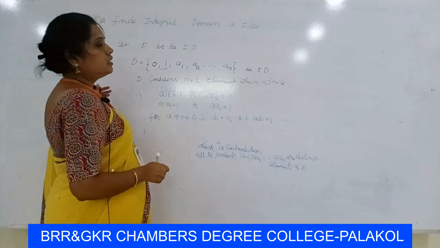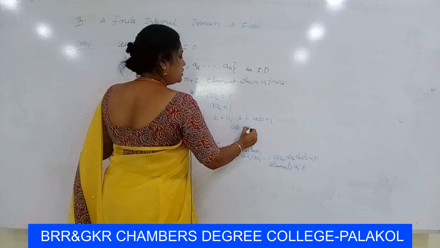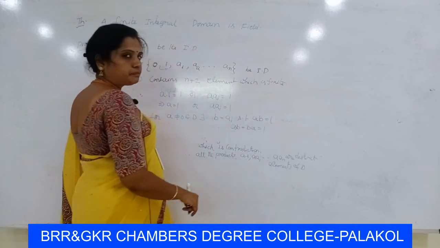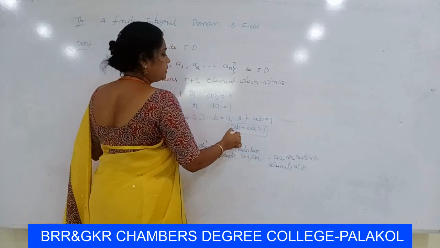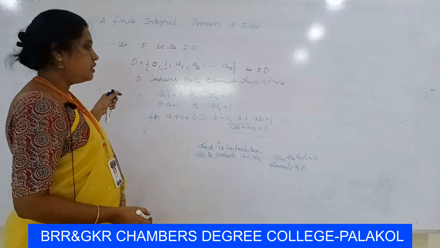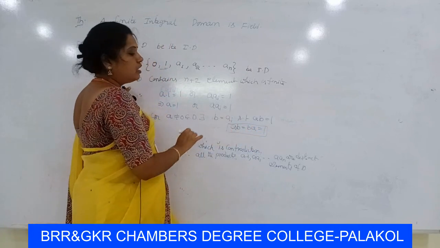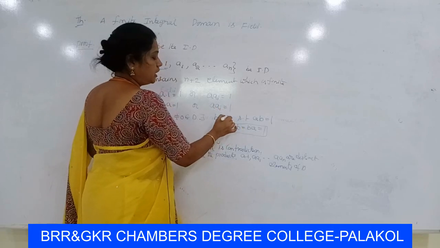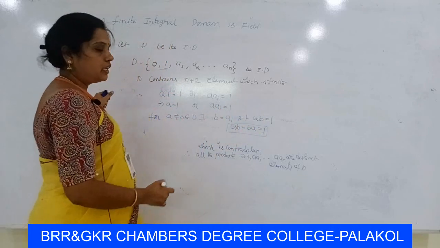Here D is a commutative ring, so ab is equal to ba is equal to 1. This is the definition of the multiplicative inverse. We take a as a non-zero element of D and multiply with b, and we get the unity element. So b is the inverse of a.